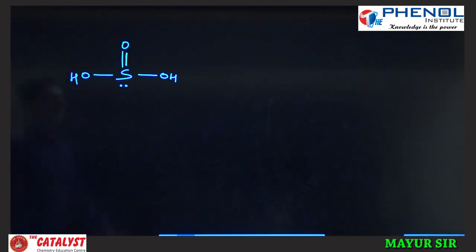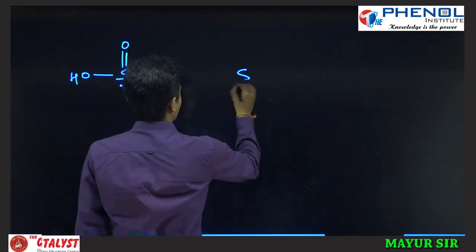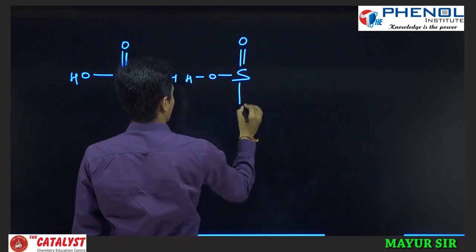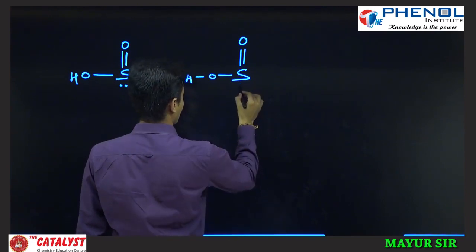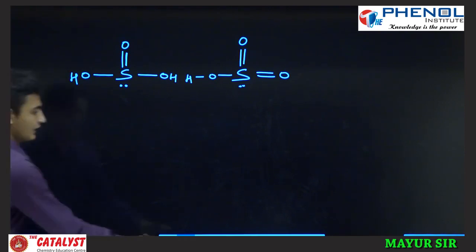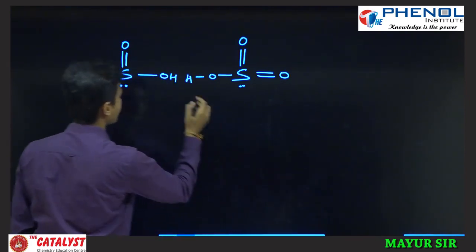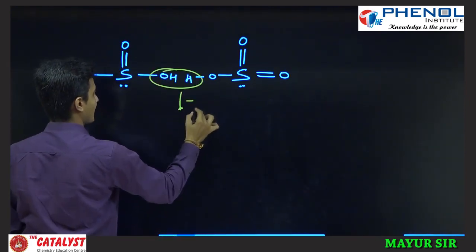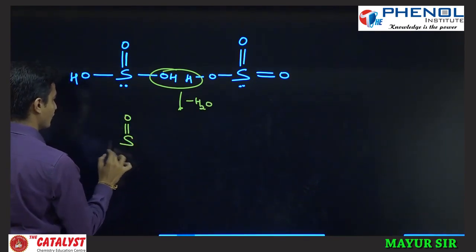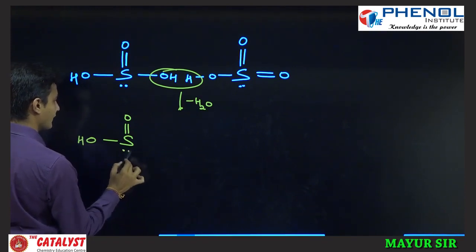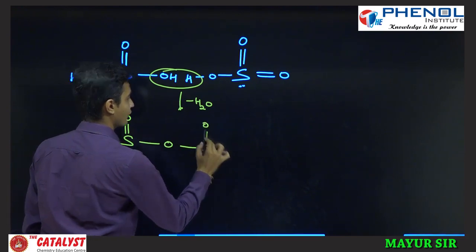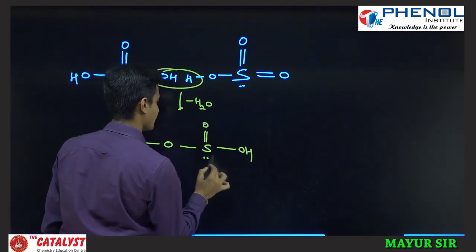Again I write S double bond O, OH, lone pair, and double bond O. If I remove one H2O from 2 sulfurous acid, it will form S double bond O, OH, and one lone pair, and another sulfur double bond O, OH, and lone pair.